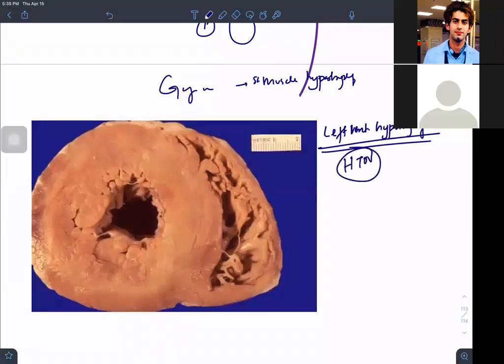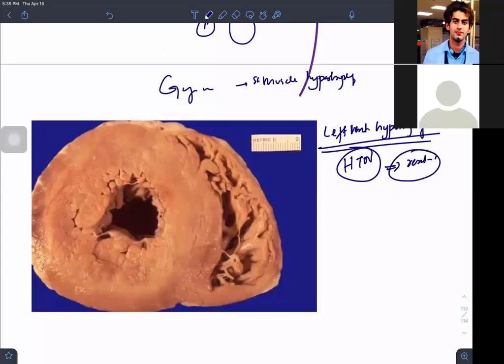In the hypertension, what is happening? Now see, you are increasing the workload. In hypertrophy, you are increasing the workload. That means my heart has to work more against a resistance.